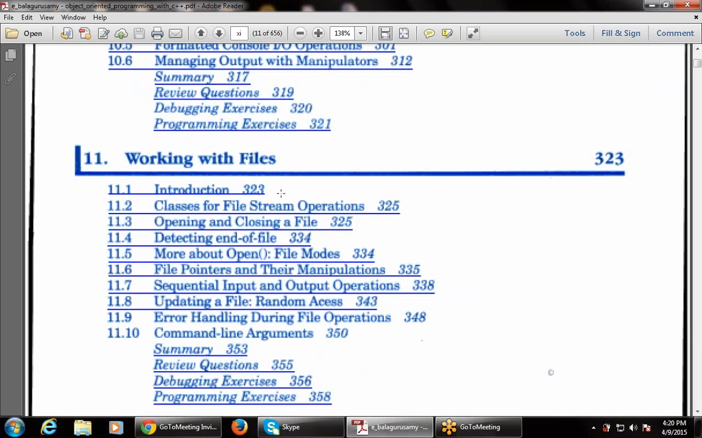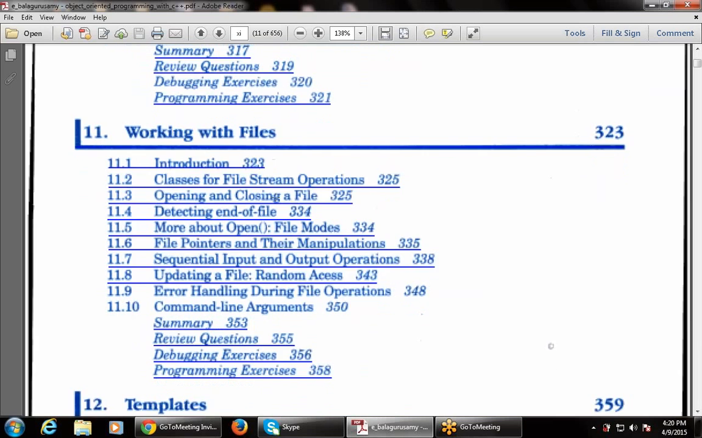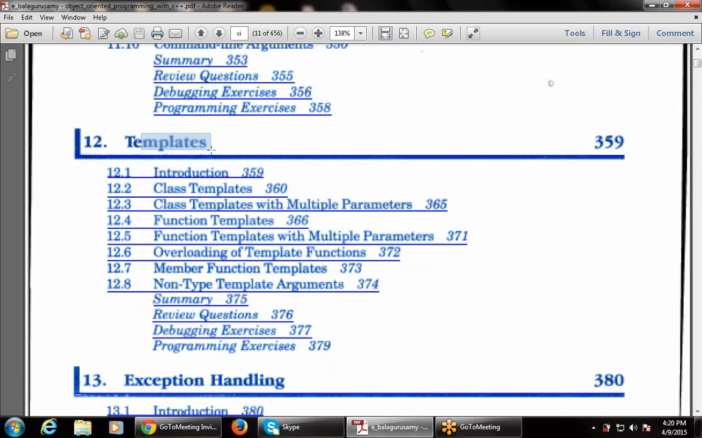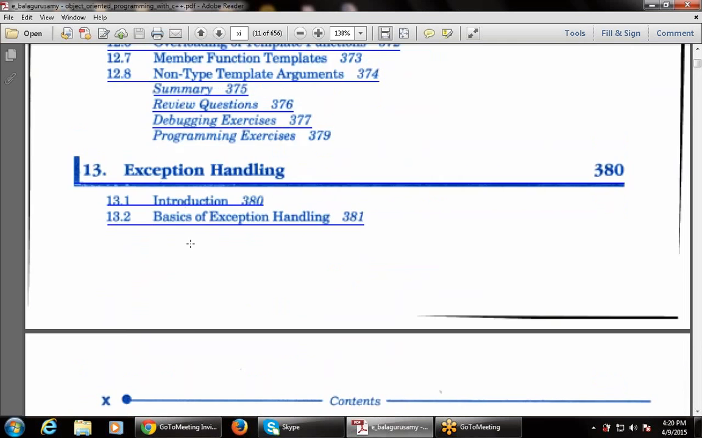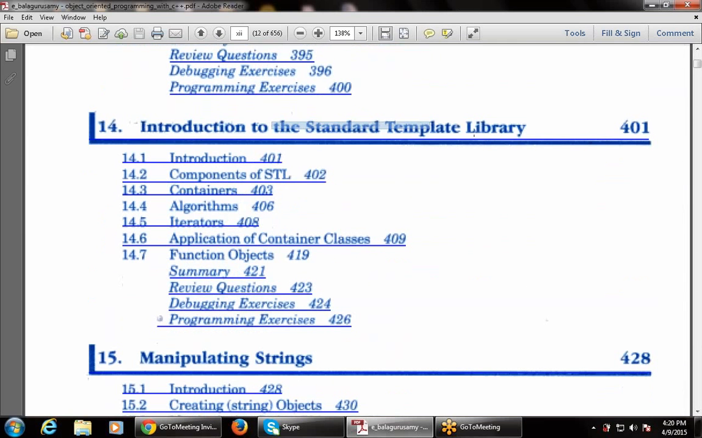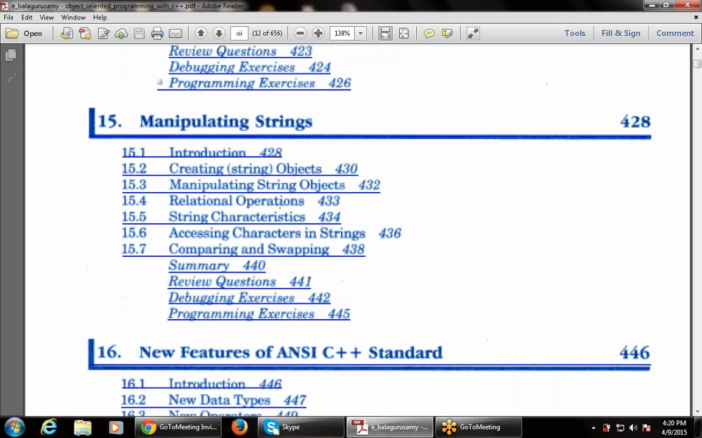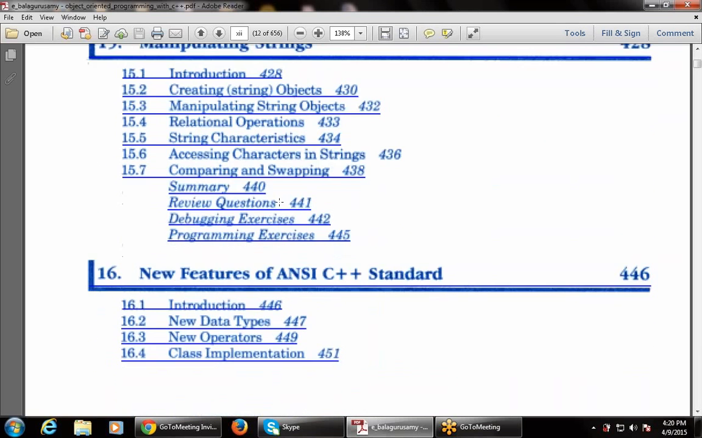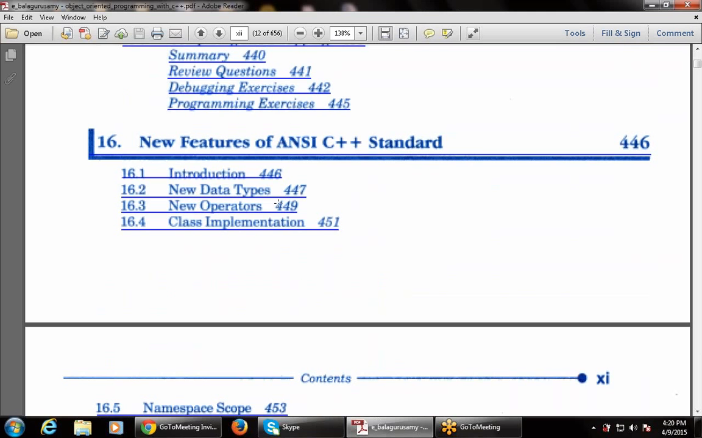Then managing console input output operations. Then working with files, that is what is a file, how files will be used, in the same way that we have studied in procedural programming, that is the C language. Then templates in C++, exception handling in C++. Then introduction to the Standard Template Library, that is the 14th chapter, that is what is a template and how to use the standard template libraries.